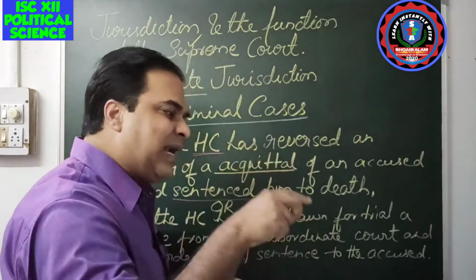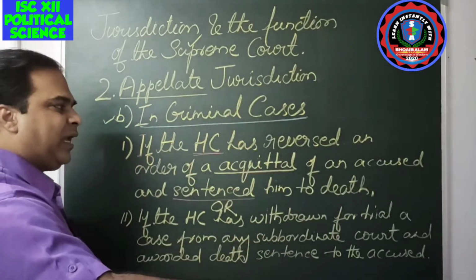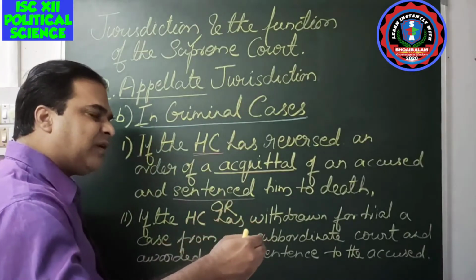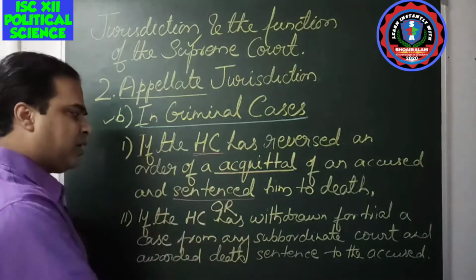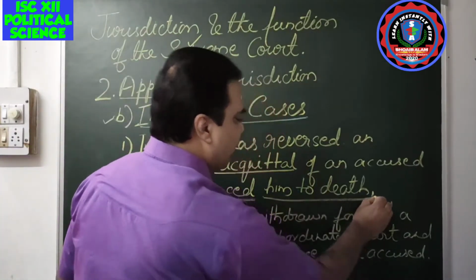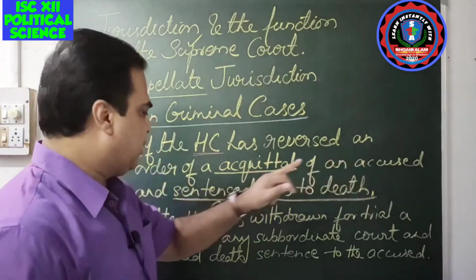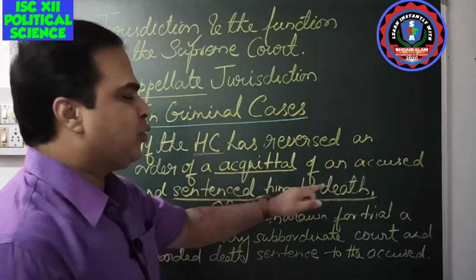But that case will be taken up by the High Court, and the judgment given by the lower court will be reversed and the person sentenced to death. That is the acquittal of an accused and the sentence to death.